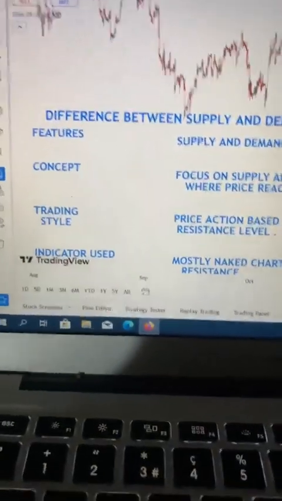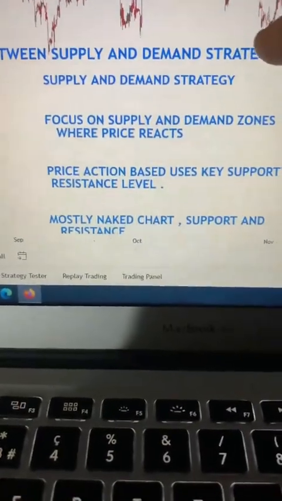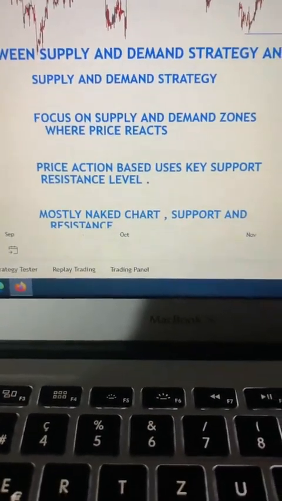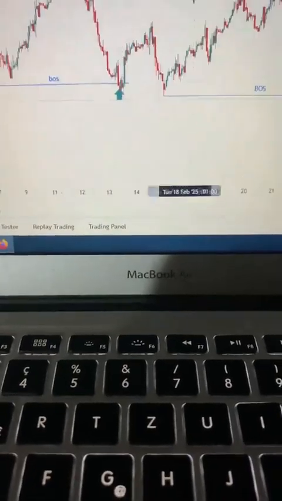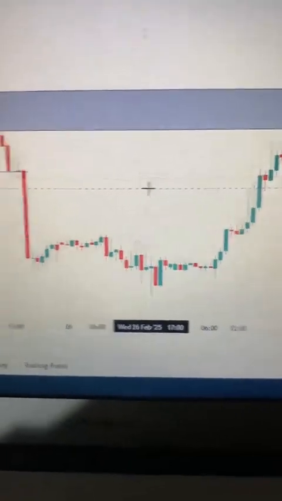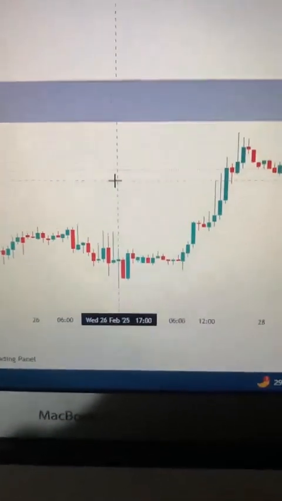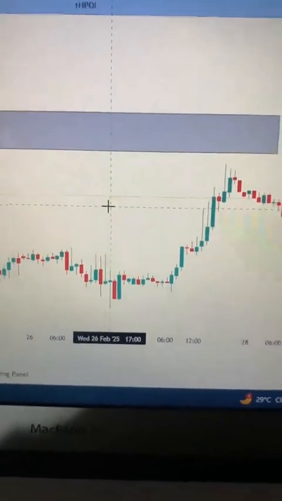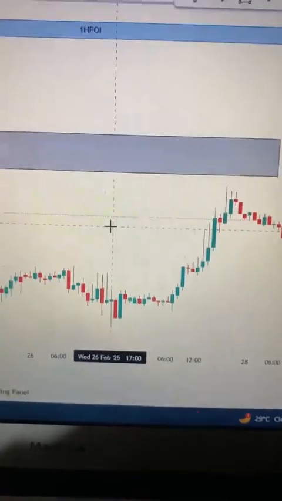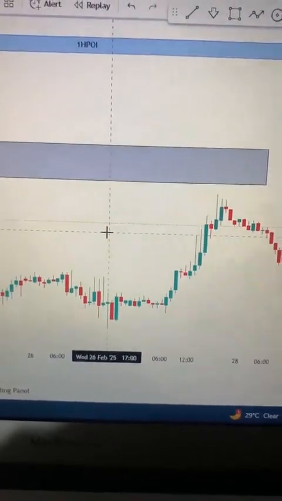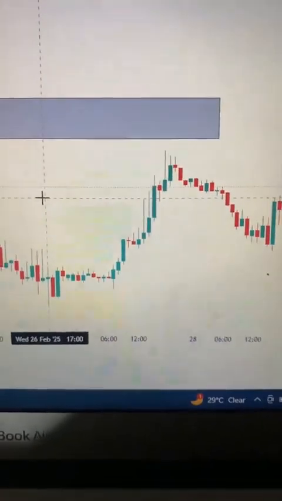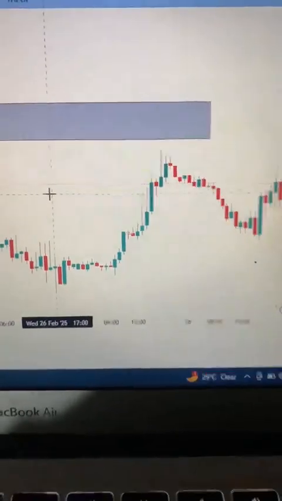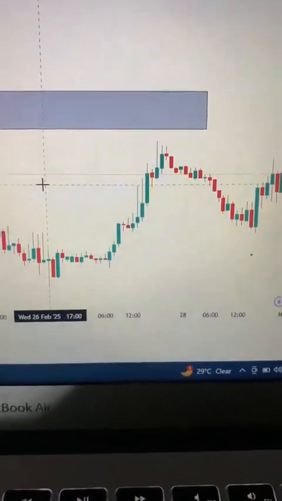So, what are the concepts? According to what I have, supply and demand focuses on supply and demand zones where price reacts. So as a supply and demand trader, you just want to be paying attention only to your supply and demand zones. If price does not come back to these zones, you don't bother yourself. You just want to be okay, you don't want problems. Why? Because you are paying attention to supply zones and demand zones. So when price comes back to your zone, that's when you take action on the price, maybe buying or selling.